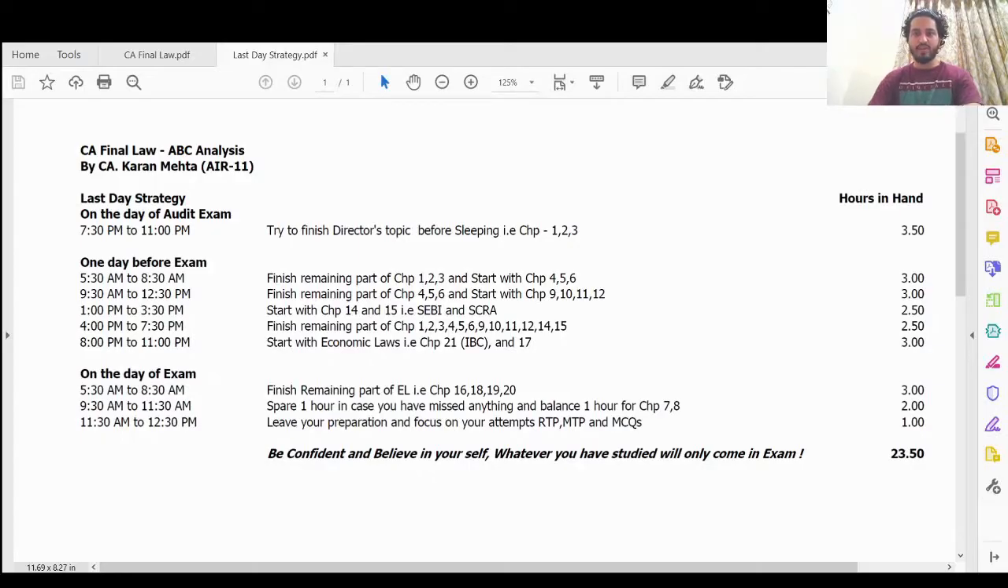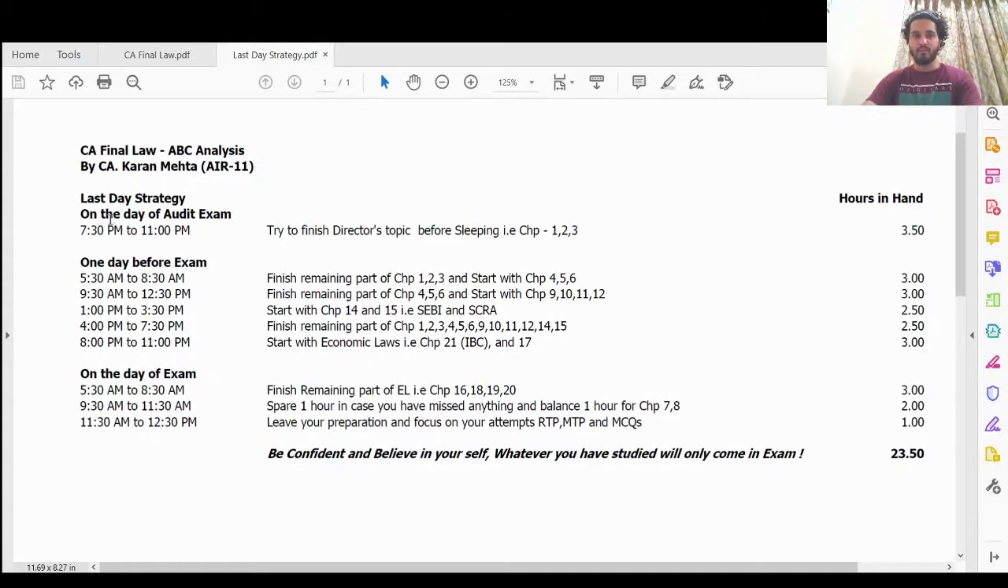Now coming to the last day strategy which I had followed, and I will be showing you all what I did on the last day. We just have 23 to 24 hours in hand, so keep this in mind. Now we'll do this ABC analysis for the last day. First we will aim at all A category chapters. So first try to finish directors before sleeping.